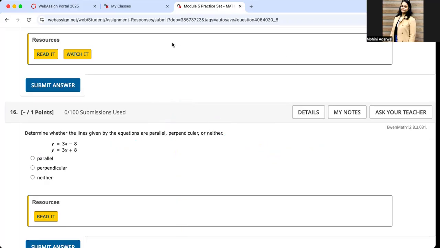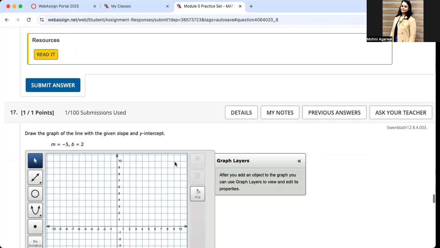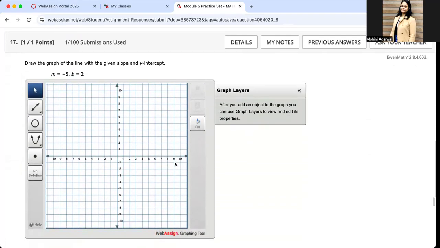Let's see. Number 17. Now, this is a little different question, so I would suggest let's do it directly on the graph. The question reads: draw the graph of the line with the given slope and y-intercept. M is -5, B is 2. Let's start by taking some notes. B is 2 is what I'll start my problem with.